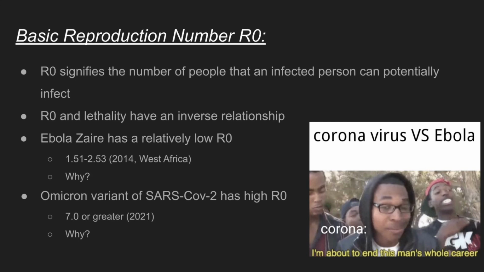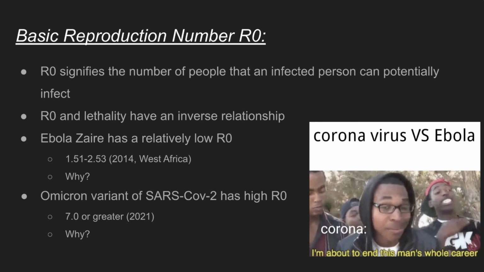Ebola Zaire has a relatively low R naught. It has a 1.51 to 2.53, and this is because it's difficult to transmit because you need to have direct contact. And it's more lethal, so you'll have less chance of infecting others, and asymptomatic people are not contagious.